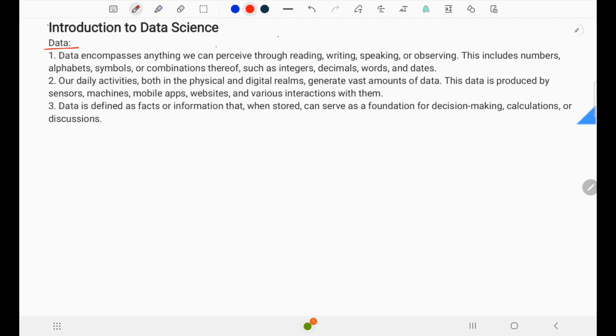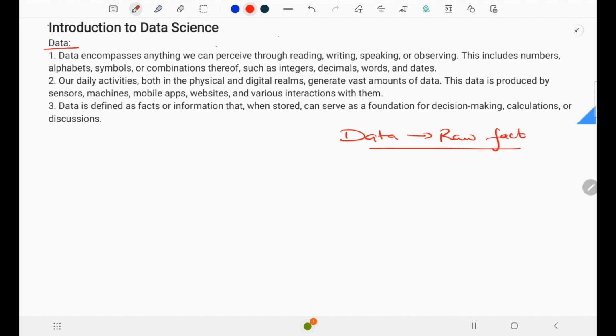Whatever we can read, write, speak, and observe is data. Every day we share so much data. When you write, when you speak, when you read and watch, it can be a number, a symbol, alphabets, or a combination of all these. For example, in short, I can say that data is the raw fact.